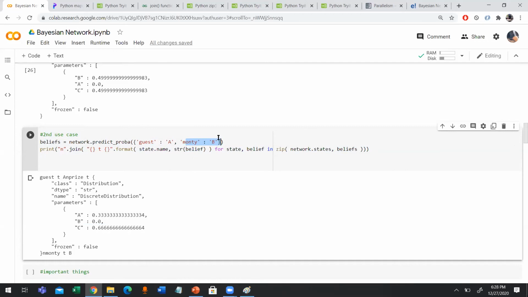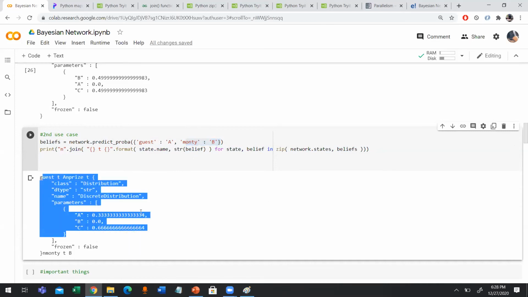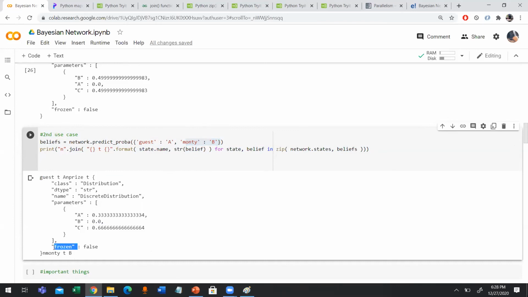Now what we are going to do here, let's model this and see the output.